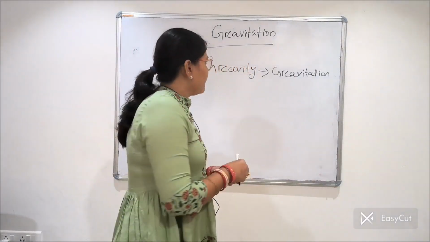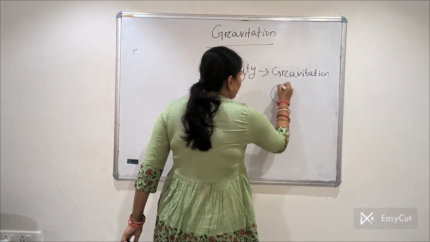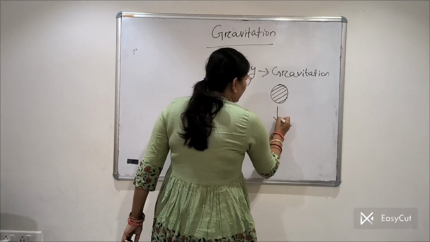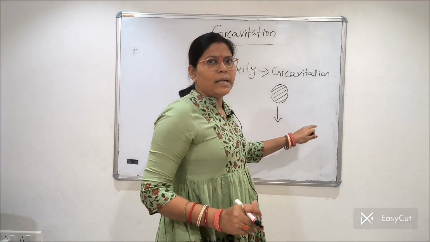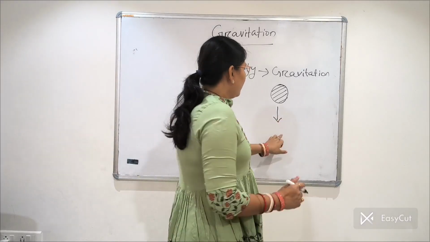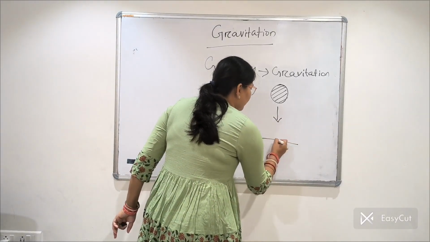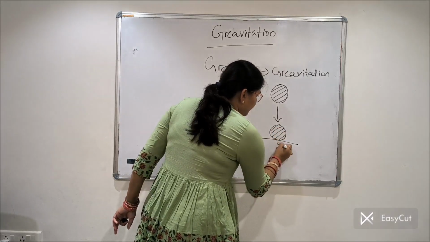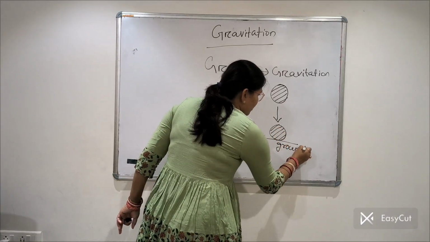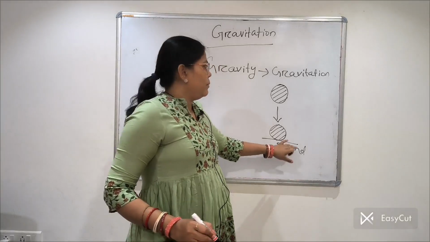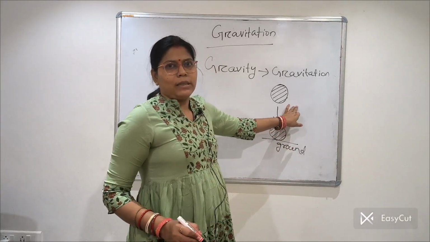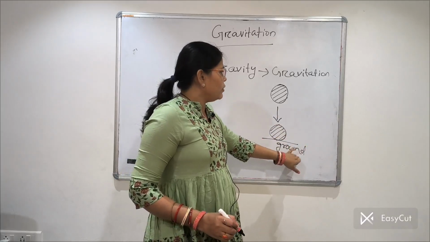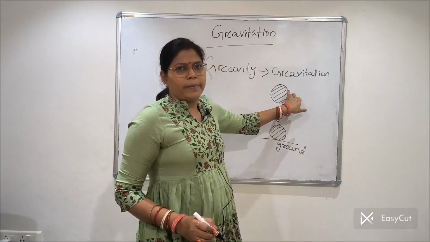For example, if we throw a ball, it goes down in downward direction and it comes to the ground. So why is this happening? Because of gravity. There is a force of attraction between the earth or ground and the object.